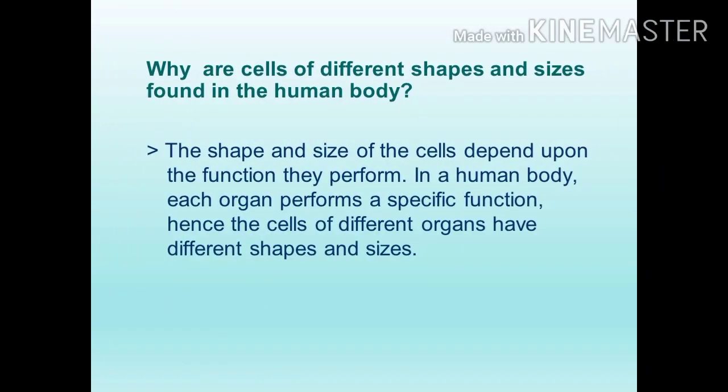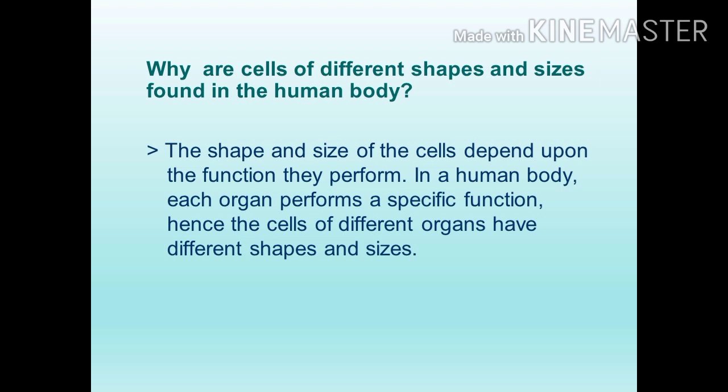Dear students, please note down these questions and write these answers in your notebook. Our cells have different shapes and sizes in the human body. The shape and size of the cells depend upon the function they perform. Already I told you, in a human body different types of cells are there. The nervous system contains neurons. Neuron is the base unit of the nervous system. Neuron is also one type of cell.